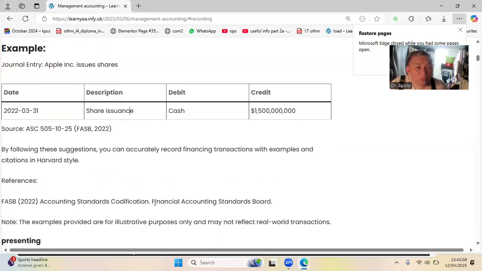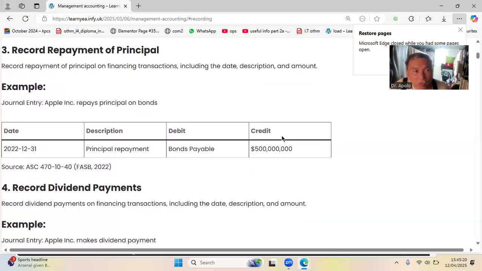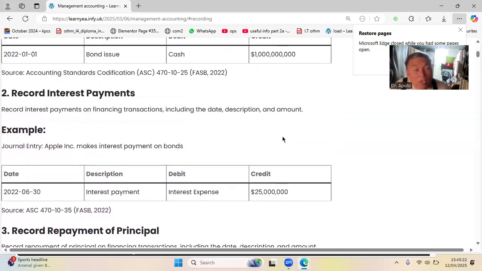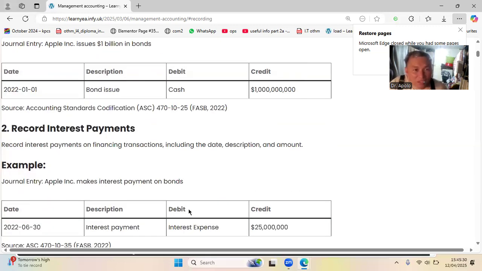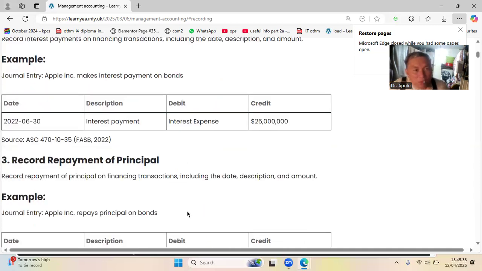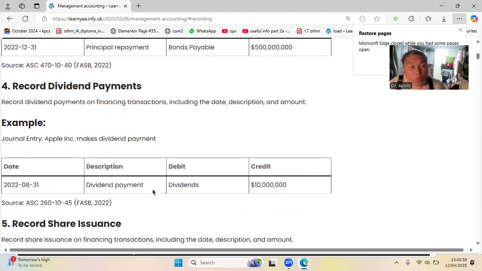So FASB is the accounting standards. It's their procedures. We cannot do anything about it. It's the word that defines this kind of procedure. So accounting students should learn and memorize. Accounting is actually a memorization class, no? So you have to memorize this one. If recording financing, this is the style. If it is record interest, this is the style. If record repayment, this is the style. If record dividend payments, this is the style. Because in accounting, if you are not practicing, you will forget, because there are many nuances of recording transactions.